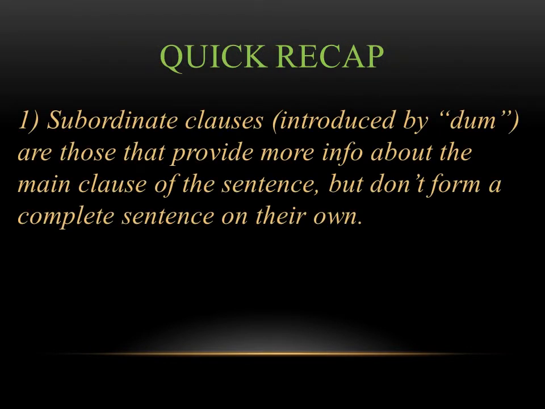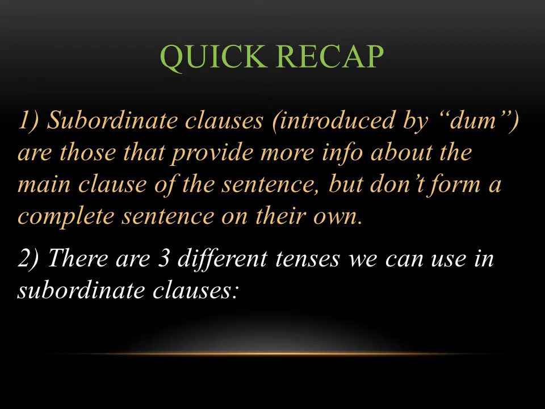So just a quick recap. Subordinate clauses, introduced by the conjunction dum, are ones that provide more information about the main clause of the sentence, but don't form a complete sentence on their own. The second rule is that there are three different tenses we can use in subordinate clauses, so the verbs can be in three different tenses.